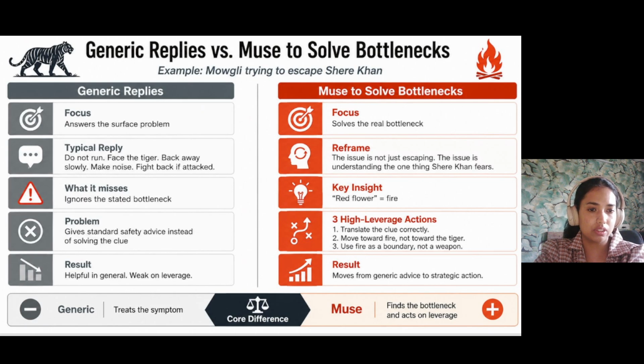So, did you feel the difference? How the generic reply only focused on the answer based on the surface problem, and it clearly missed the bottleneck. And the results, those were helpful in general, but not very specific to Mowgli's case. But when Mowgli used the Muse approach, the focus was to solve the real bottleneck. And the key insight that came out was red flower means fire, and Sher Khan is afraid of fire. So based on that, Mowgli got the highest leverage actions to take, and the result was the win for Mowgli.